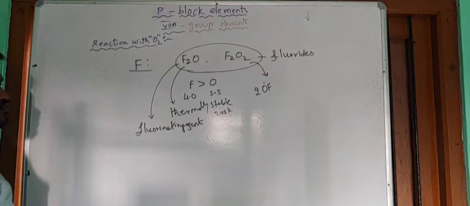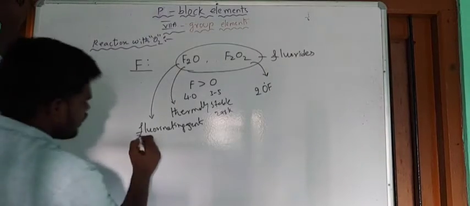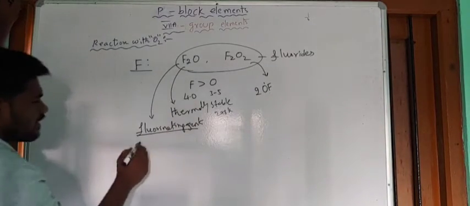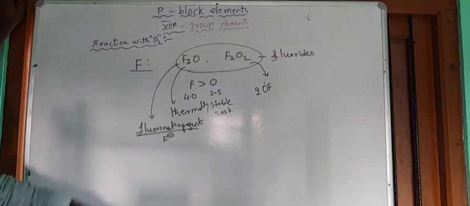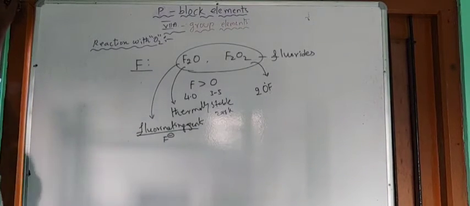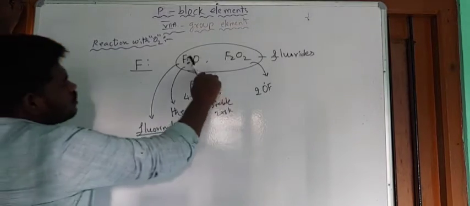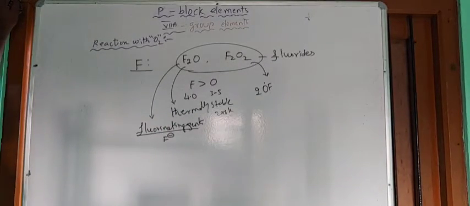So they act as fluorinating agents. Fluorinating agent means they can release the F minus ion. Which one can donate the F minus ion? That is known as a fluorinating agent. So these two are good fluorinating agents.